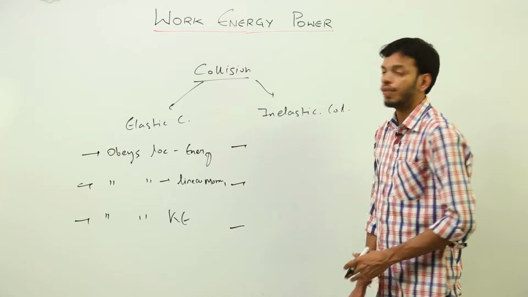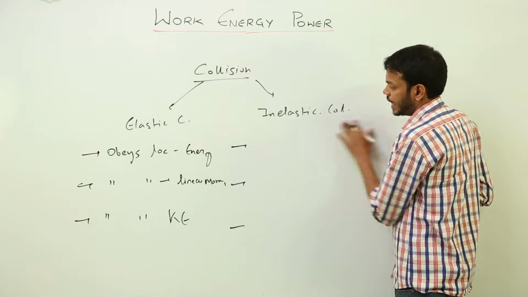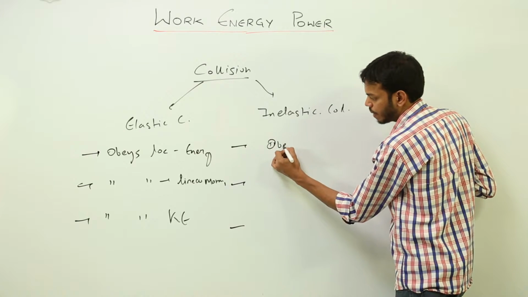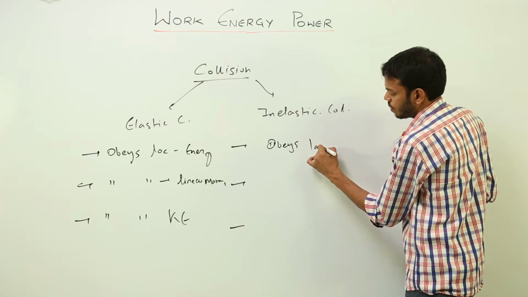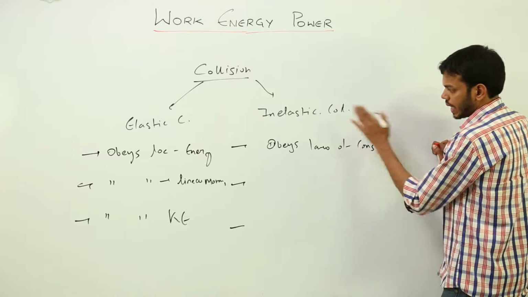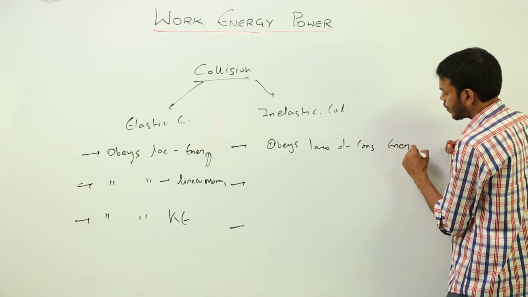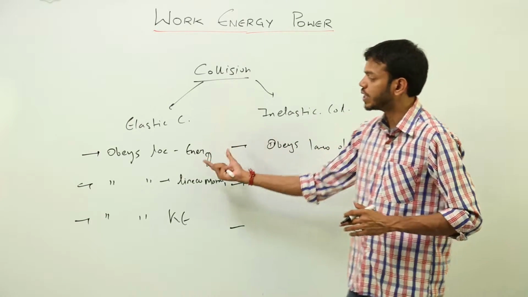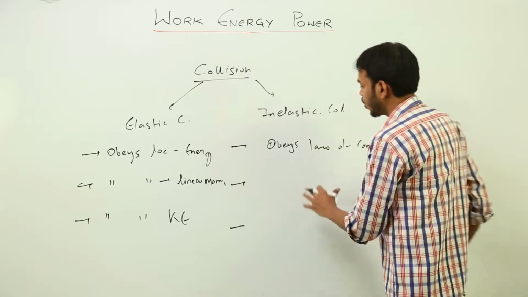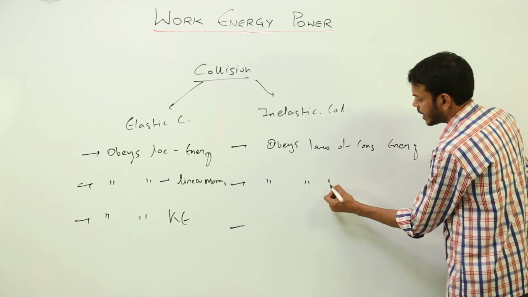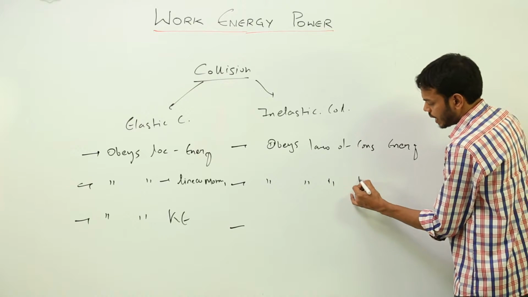These are the key points of elastic collision, whereas inelastic collision obeys the law of conservation of energy, because this is a universal law, you can't mess with it. The law of conservation of energy is obeyed everywhere, there is no flaw in it. Then again, the law of conservation of linear momentum is also followed.